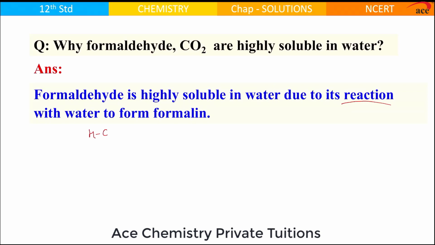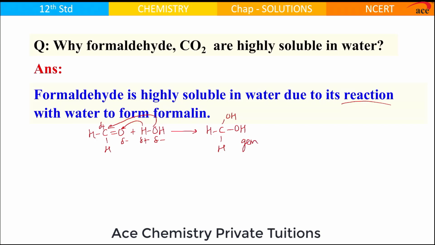If you know the formula of formaldehyde and understand the kind of reaction, hydrogen goes to OH and OH goes to carbon by virtue of their polarity, and we get a gem diol.